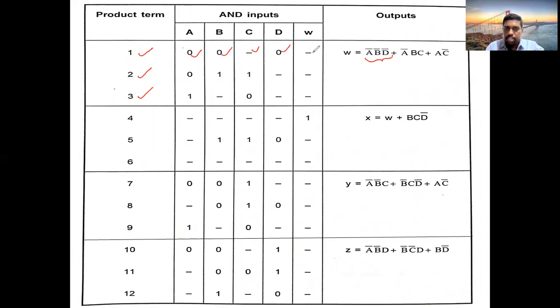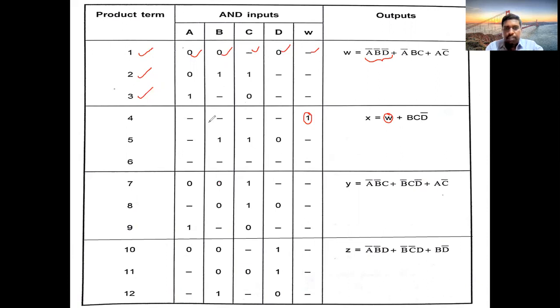And W is not there here, so dash. W will be existing only at this particular point. That's why you keep 1 at this particular point, and the rest of the entire column will be dashes. Why? Because W will not be existing in any of the other terms. That's why we keep dash in the remaining places.